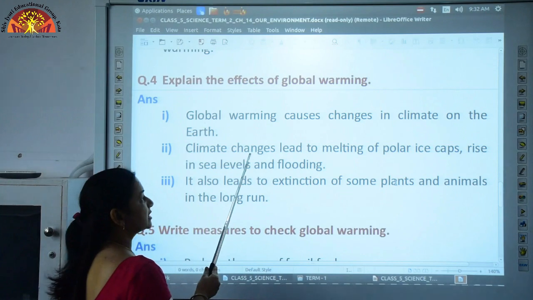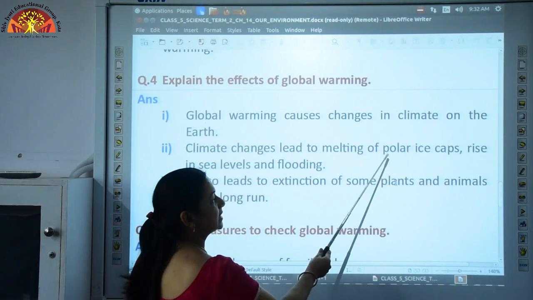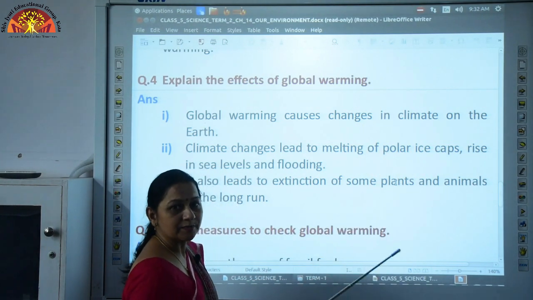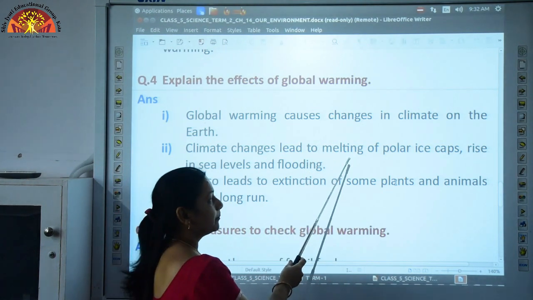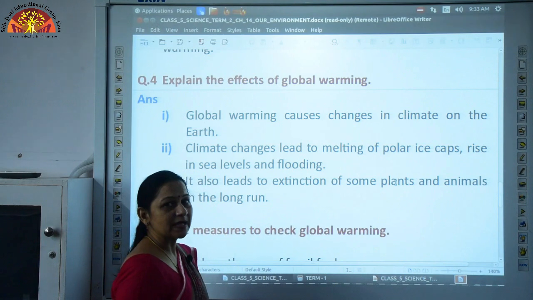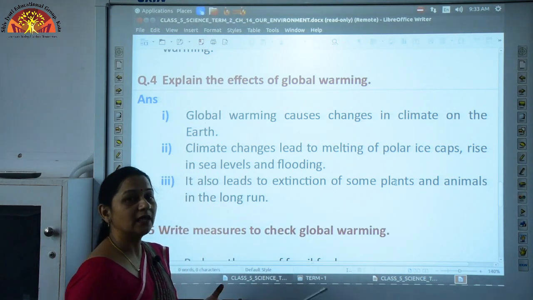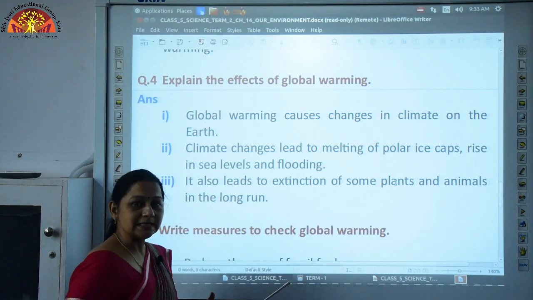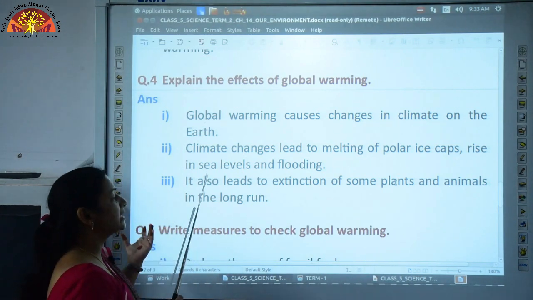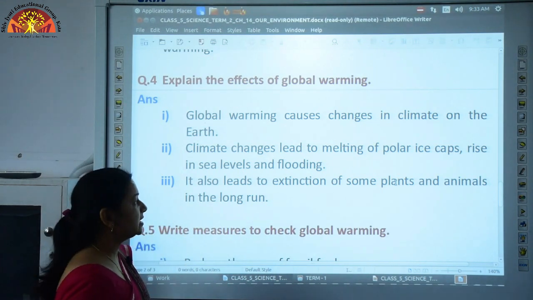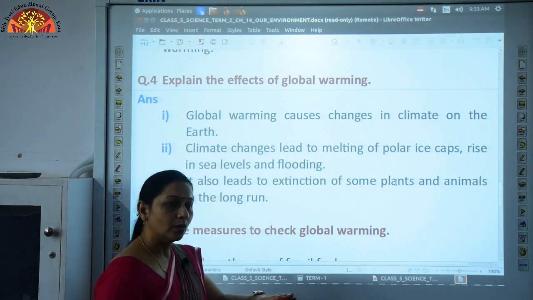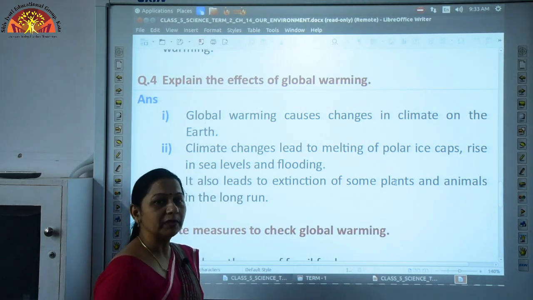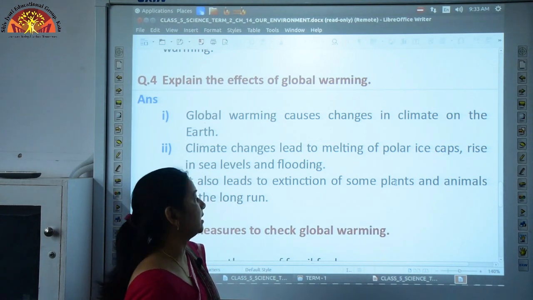So, these climatic changes are leading to melting of polar ice caps, because the temperature has risen. As the ice caps are melting, there will be a rise in sea levels. This sea level will increase and it will cause flooding, causing harm to low lying areas or to the people living near coastal areas.